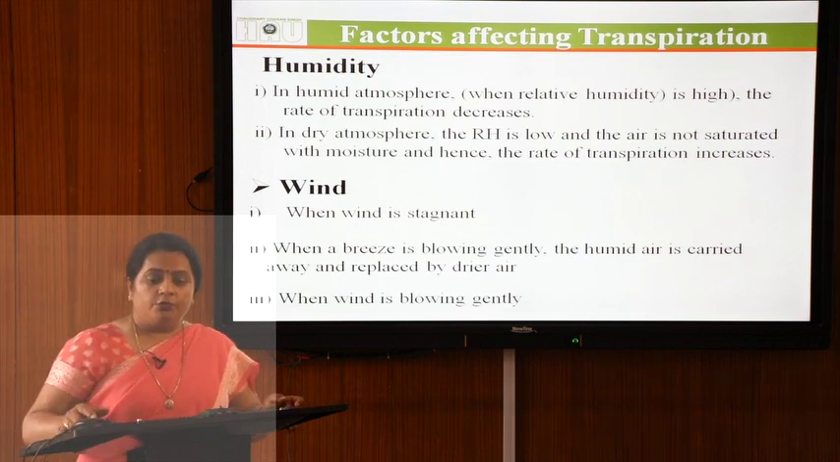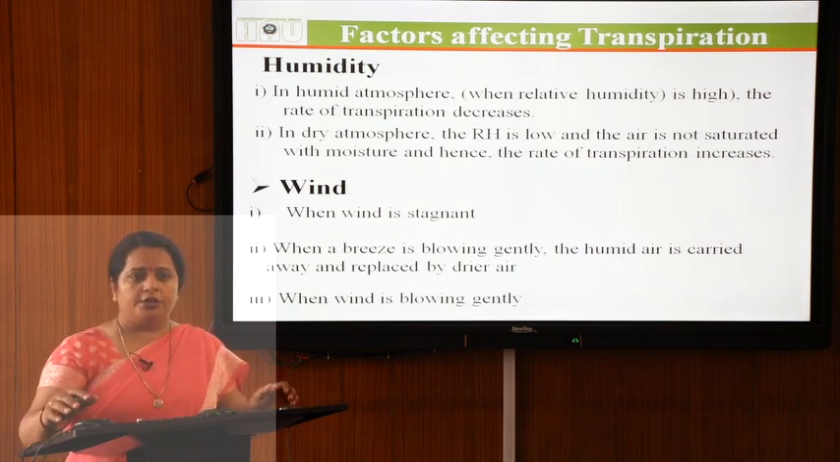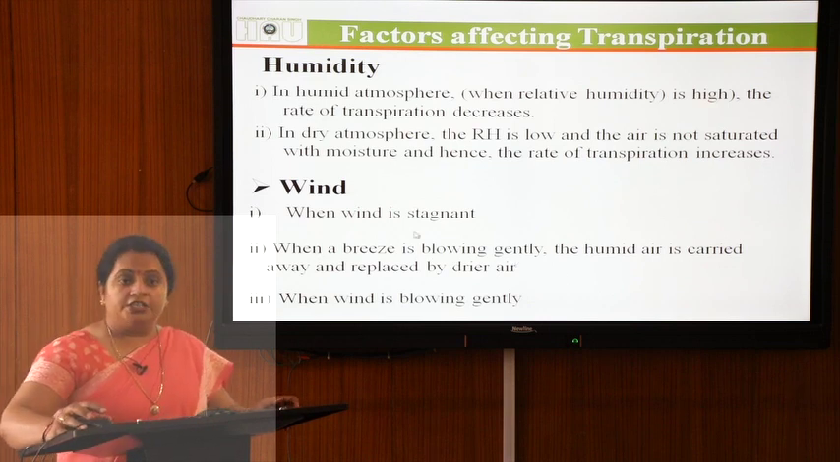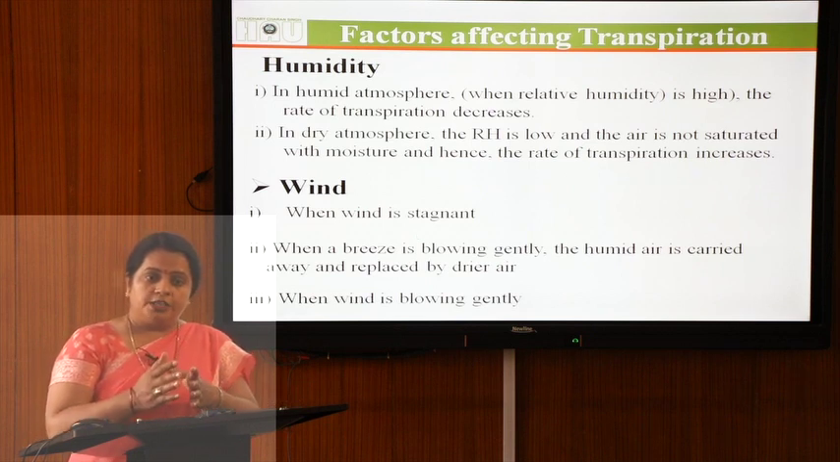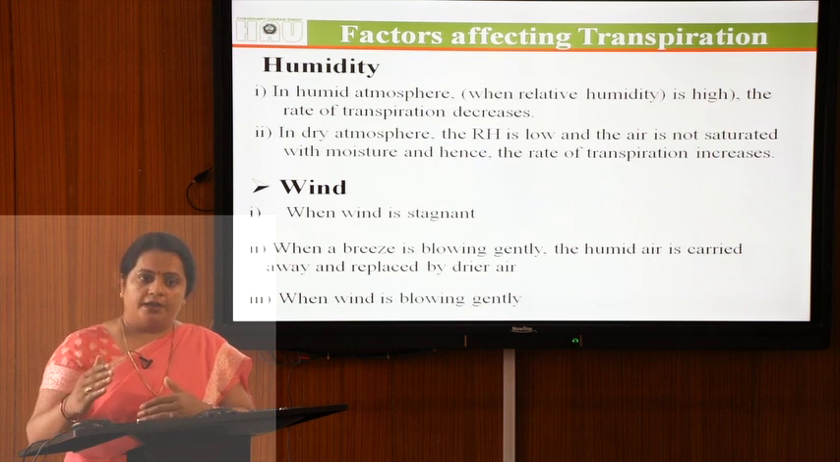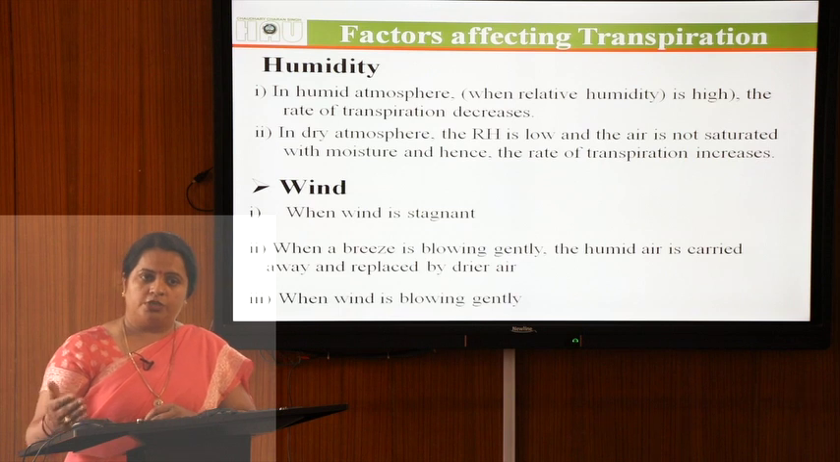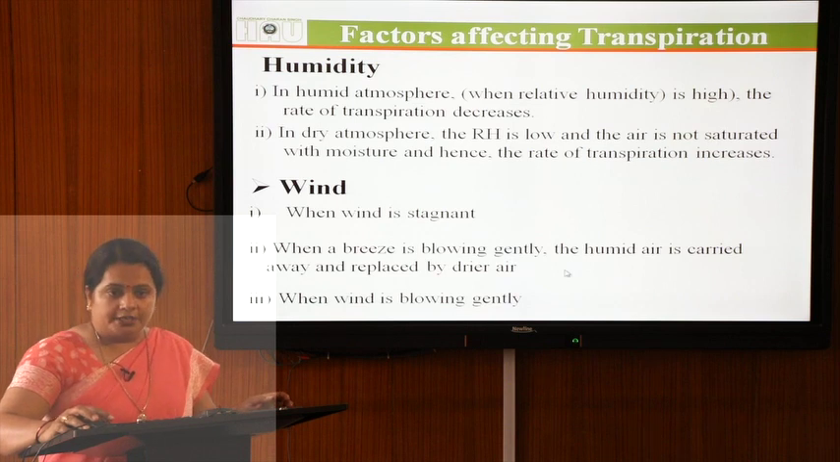Wind: when the wind is stagnant, meaning normal wind is blowing, the transpiration rate is also normal. But when a breeze is blowing gently, the moisture content present near the stomata is removed by the air and the air becomes dry near the stomata. So the movement of water from the inner to the outer atmosphere increases, and the transpiration rate will be increased if the air is gentle.